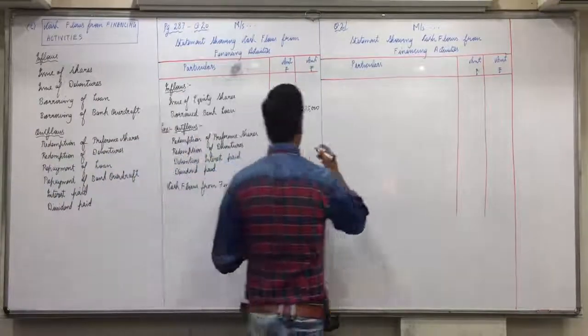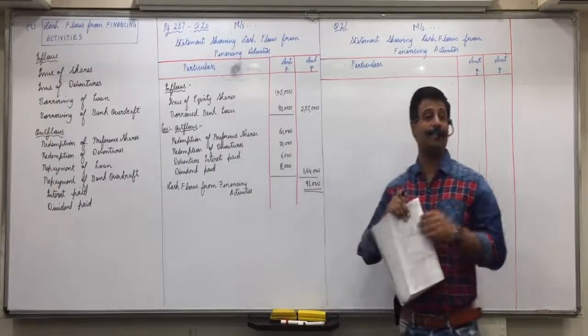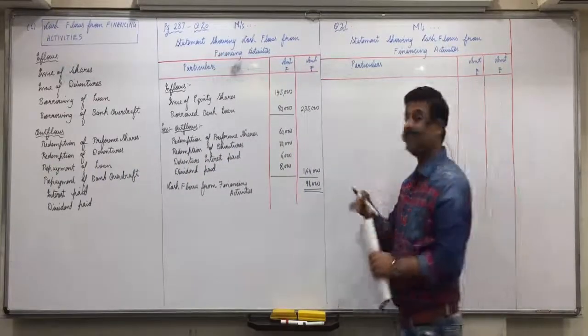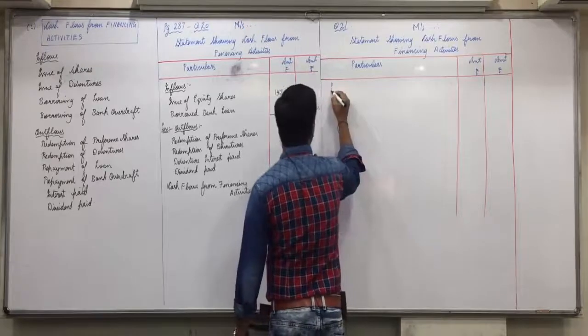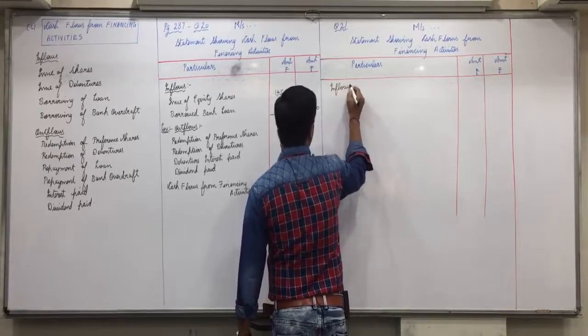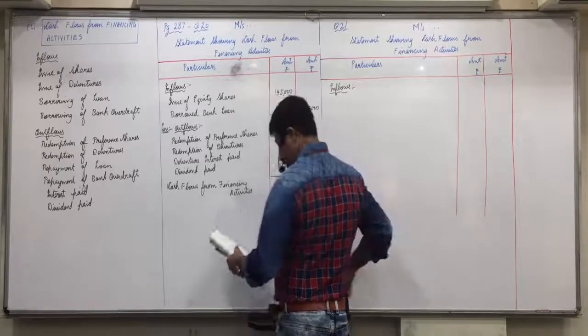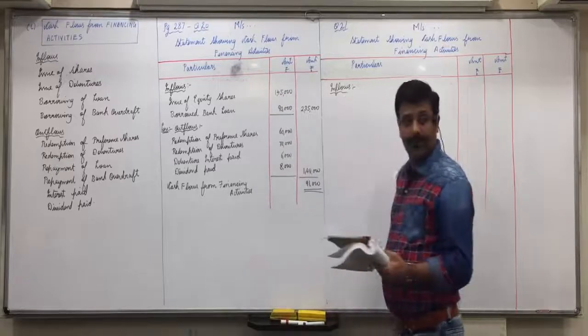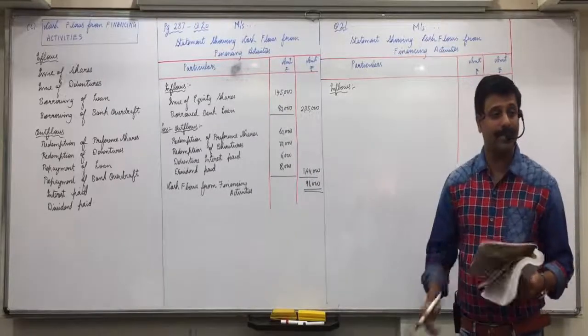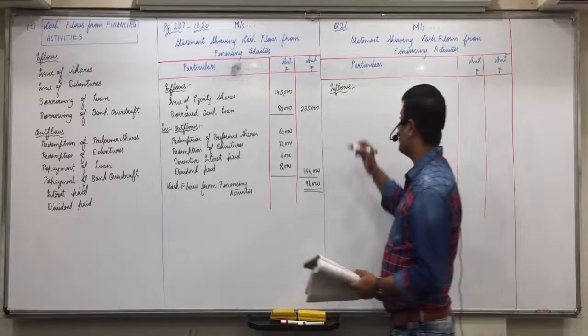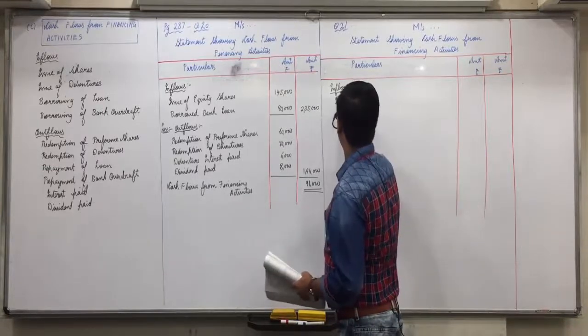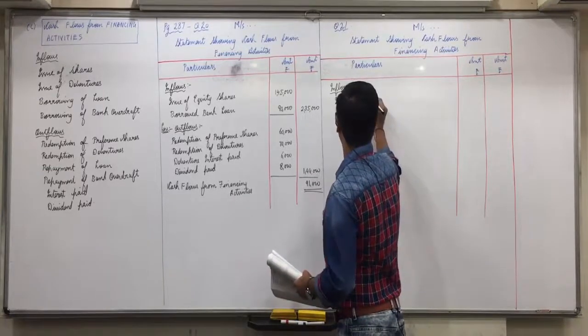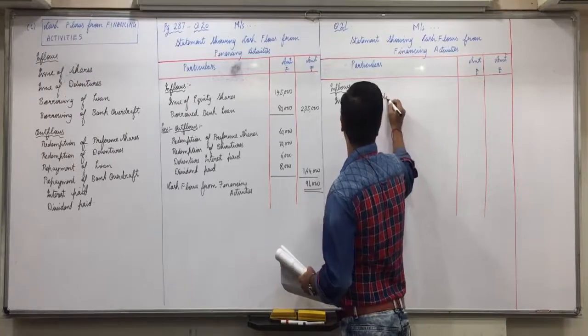Yes, now silence everyone. Kailash, first we'll take inflows. Only 10% debenture. Issue of 10% debentures.